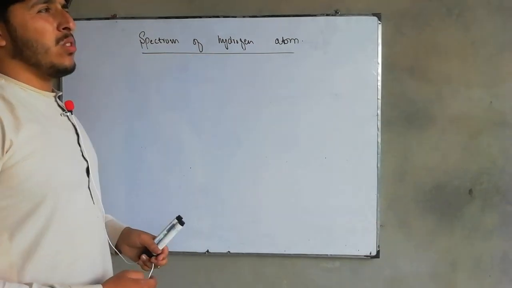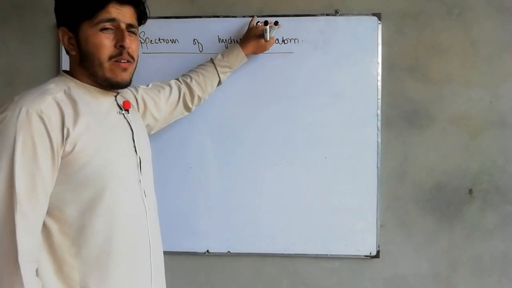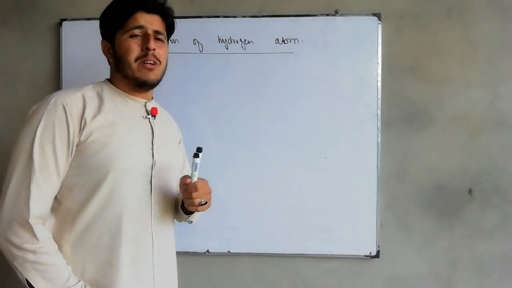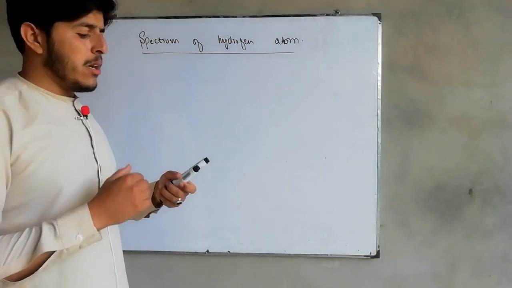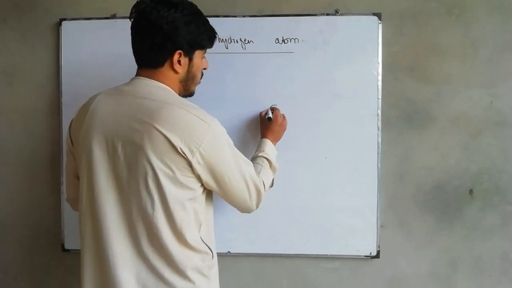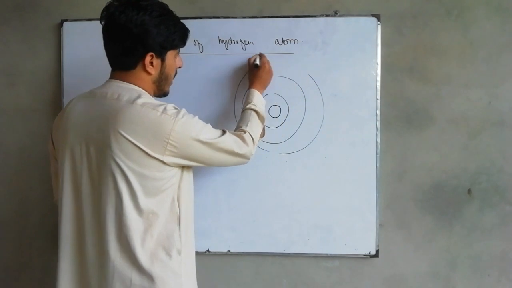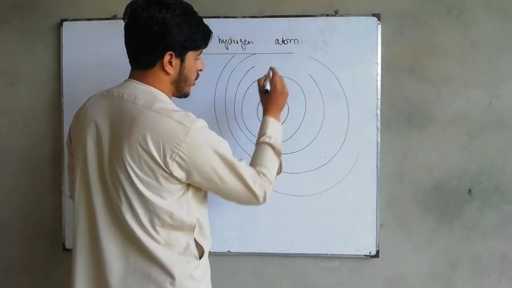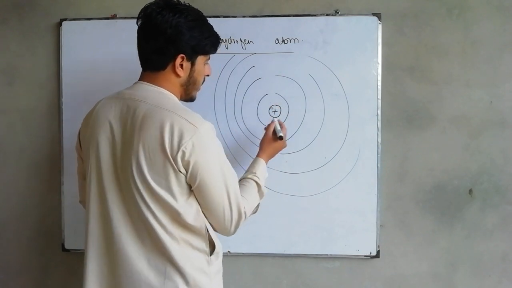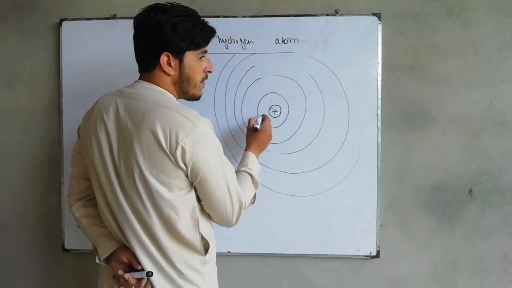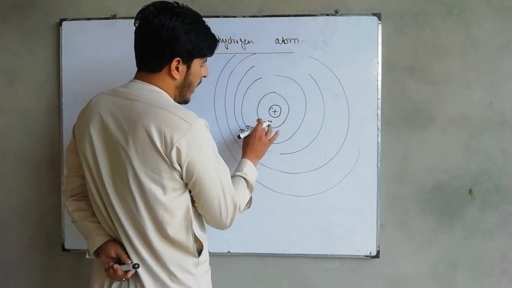Before going to the spectrum of hydrogen atom, you need to know about the transition of the electron, which is very, very important. This is a very simple mechanism, and I have discussed it in a previous lecture, but here I am modifying that lecture a little bit. For example, this is an atom of hydrogen. These are the shells. This is the nucleus, which you can mark with a positive charge. The nucleus is surrounded by different shells, like n equal to 1, n equal to 2, n equal to 3. n means the number of the shell.